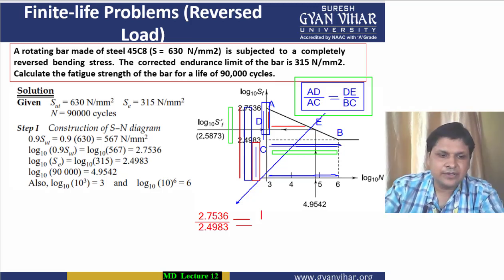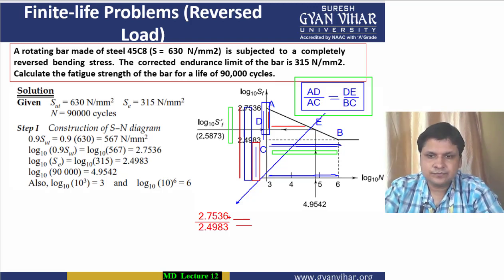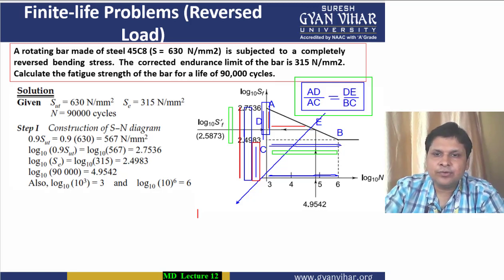Since n is given to you, one mistake I think we have done here. What is the mistake? The mistake is that, students, in place of AD you will not write the value. How will we calculate AD? For calculating AD you will have to subtract this 2.7536 value from log SF. Means what you will write, students?